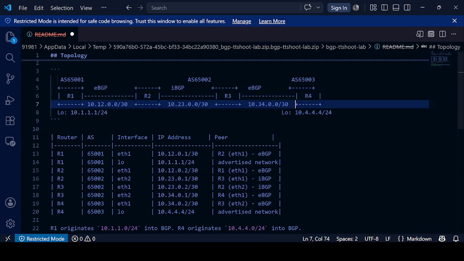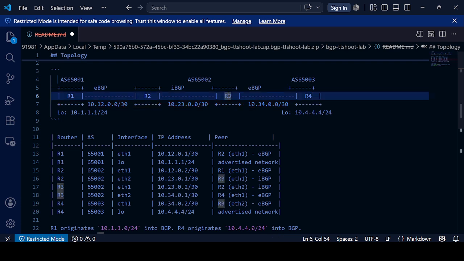So we have a route received from R4 to R3. When R4 advertises to R3, R4 sends itself as the next hop, for 10.4.4.4. When R3 sends it to R2, by default, it does not mark itself as the next hop for this route.